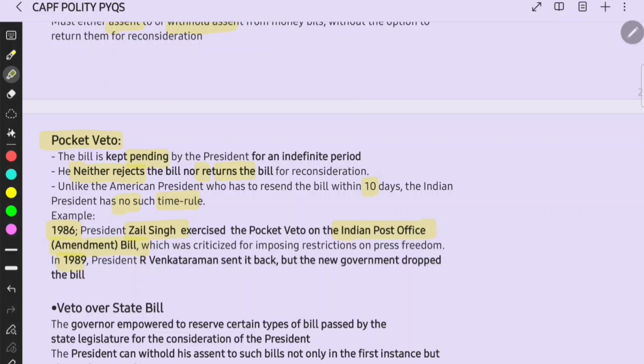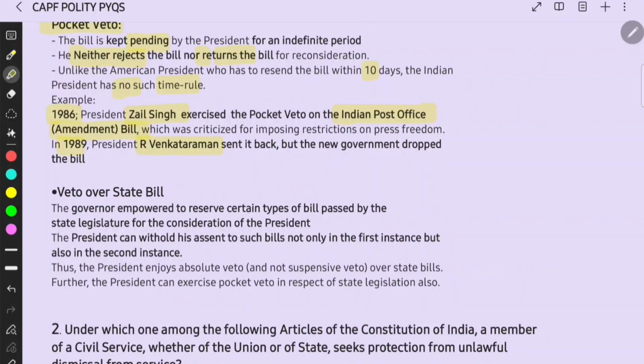In 1989 also, President R. Venkataraman sent it back, but the new government dropped the bill. And when you are reading the state, there is also a certain situation about veto over state bills. The Governor is empowered to reserve certain types of bills passed by the state legislature for consideration of the President. The President can withhold his assent to such bills not only in the first instance but also in the second instance. You have to remember this exception, right? Such exceptions are mostly asked in UPSC. You have to remember this for sure,